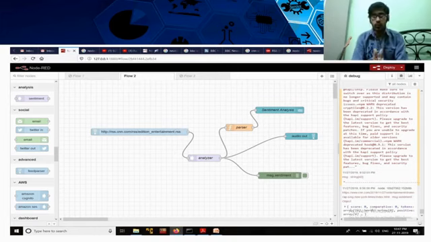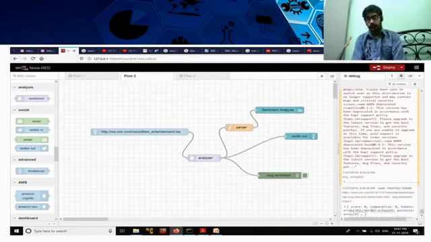In order to do that, what we need is the NodeRED application. Mind that NodeRED is a very common web application used to develop and deploy IoT services and IoT apps.